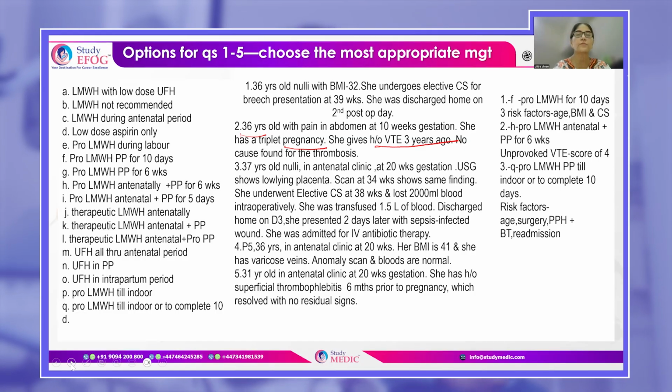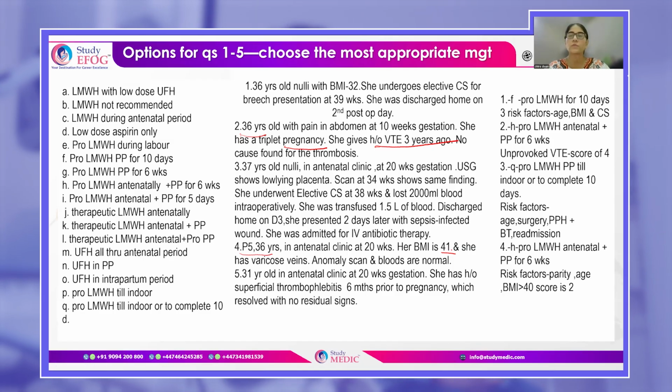So para 5, 36, and remember BMI 41. Anyone with a BMI of more than or equal to 40, her score is 3. So for this one, again, in the antenatal period and postpartum for 6 weeks. Okay, because her score is like parity, age, and BMI 2. So her score is 4. So immediately in the antenatal period and for 6 weeks postpartum.